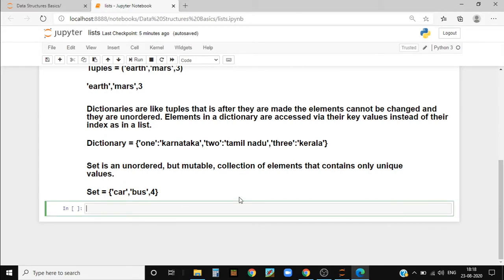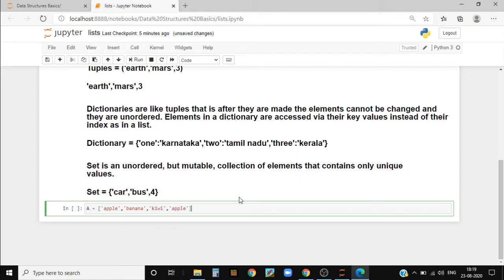Now I will create a list. So to create a list, you need to write the name of the list. So here I write the name of the list as A, and then equals to, and then you need to put square brackets, and inside of the square brackets you need to write each element enclosed inside of single quotes. So single quotes, and here I'll write apple, and then a comma, banana, and kiwi, and I'll write apple again.